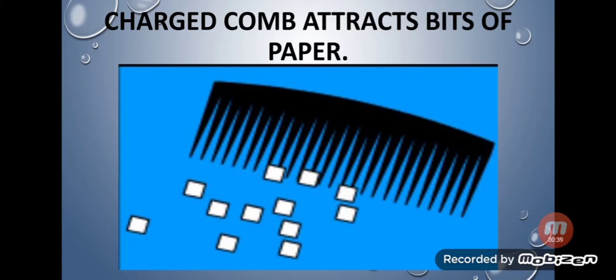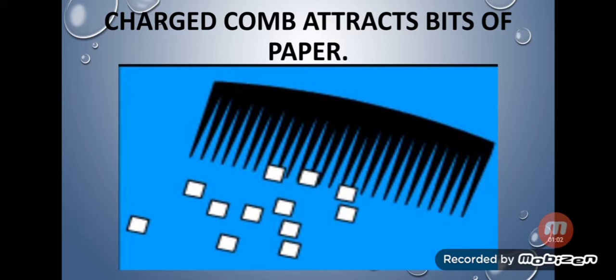On rubbing a plastic comb with our dry hair and then bringing it closer to the tiny pieces of paper, we find that the tiny pieces of paper get attracted by the charged comb and they stick to it.